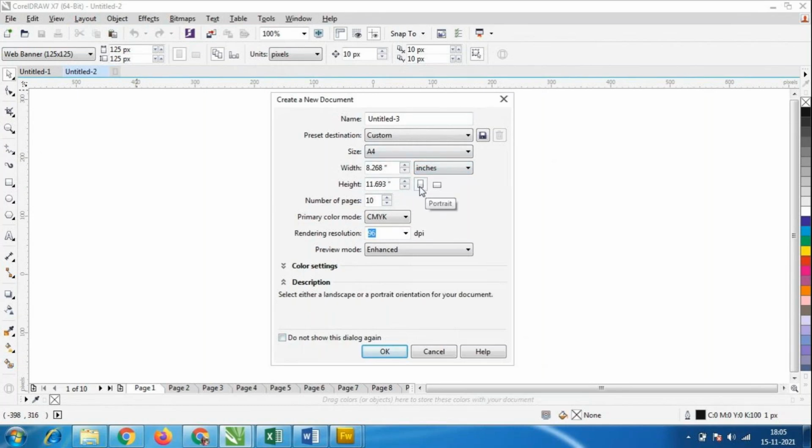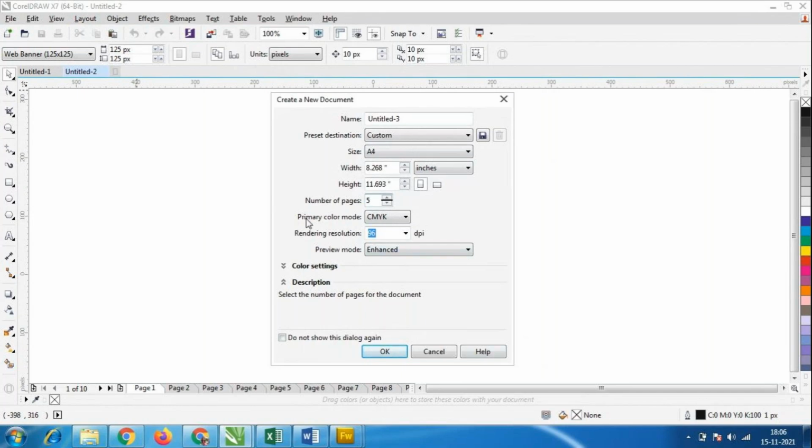Here we have the option of portrait and landscape. You people are familiar with this. For the number of pages here, you can give even 1000 pages. Let us see later how much maximum we can give. I'll just give 5 pages.